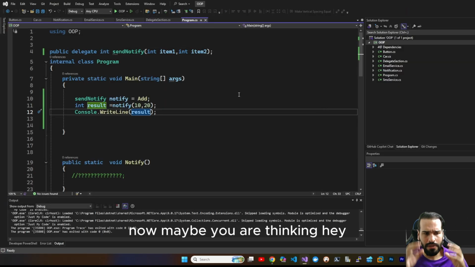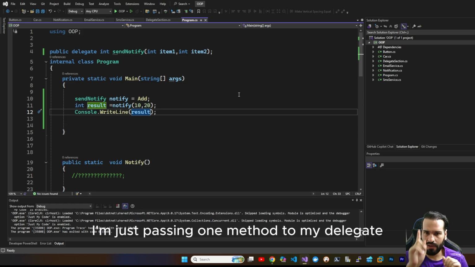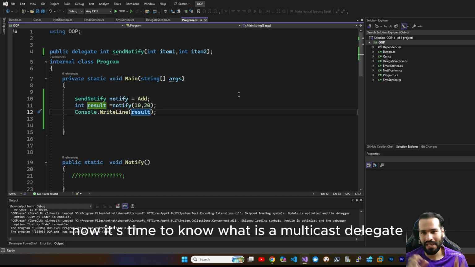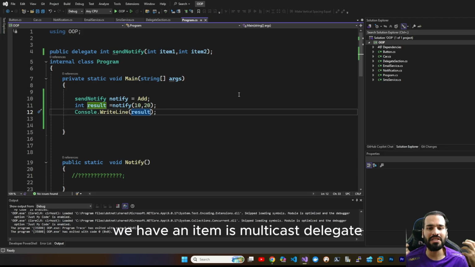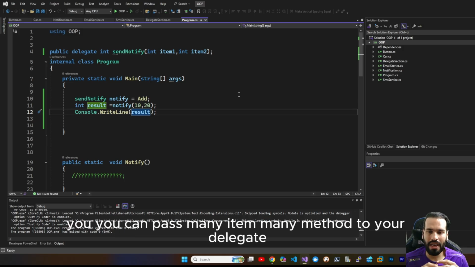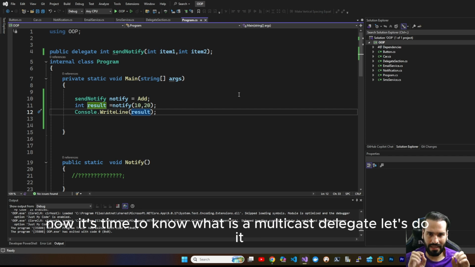Okay, now maybe you are thinking, hey, I'm just passing one method to my delegate now. It's time to know what is a multicast delegate, and that's the power of delegate. We have something called multicast delegate. You can pass many items, many methods to your delegate. Now it's time to know what is a multicast delegate. Let's do it.